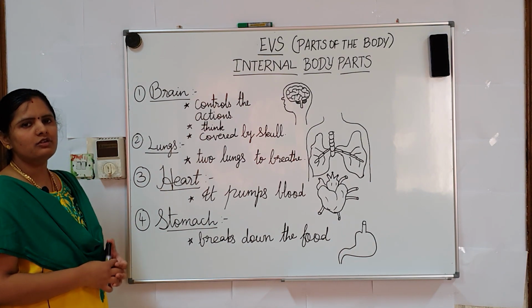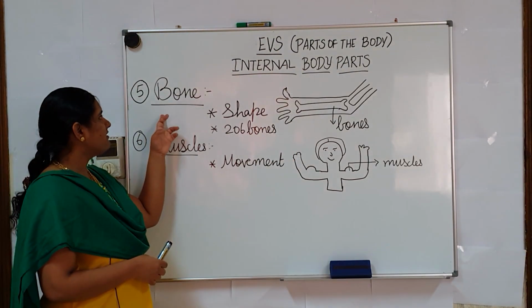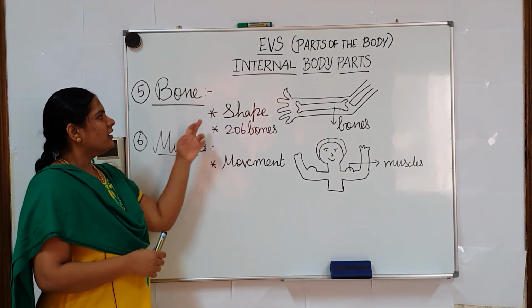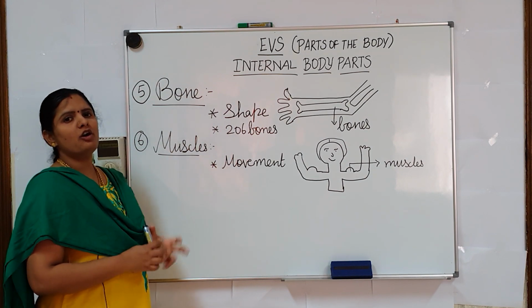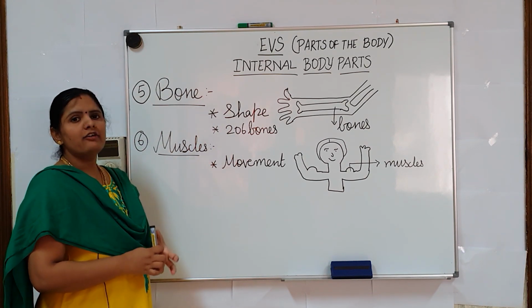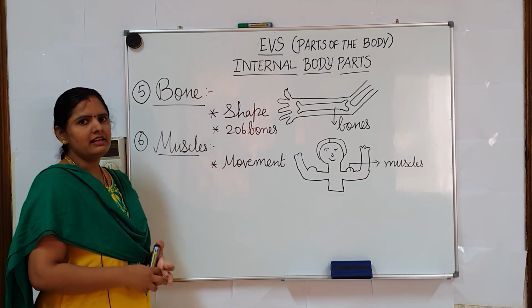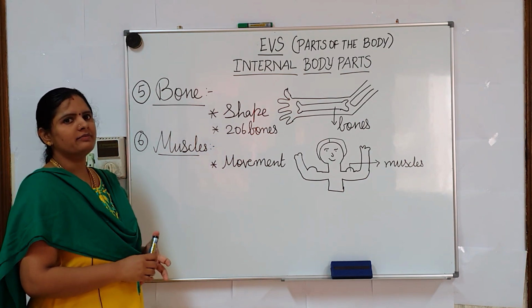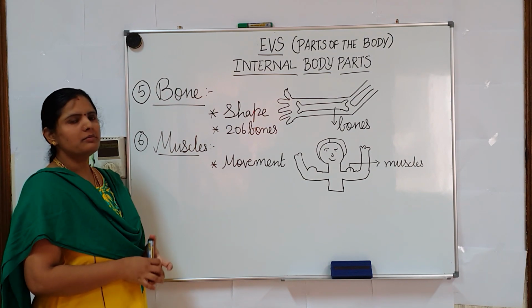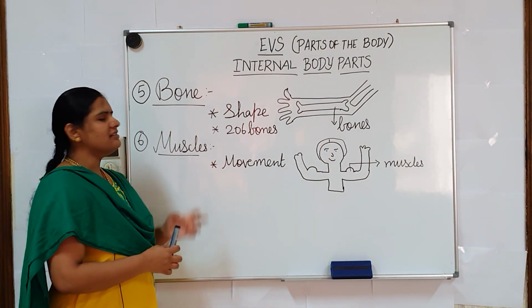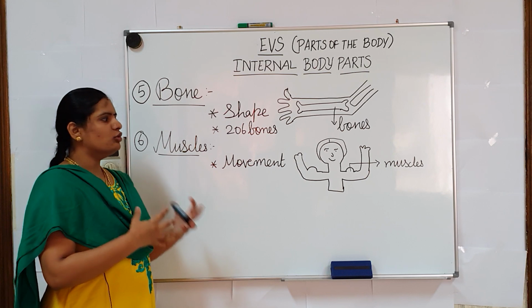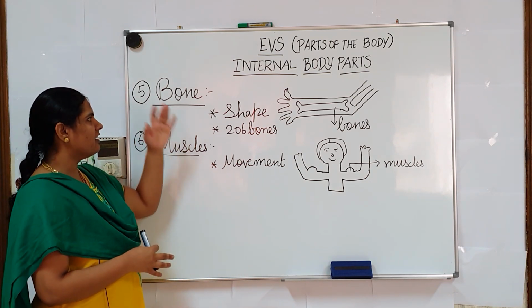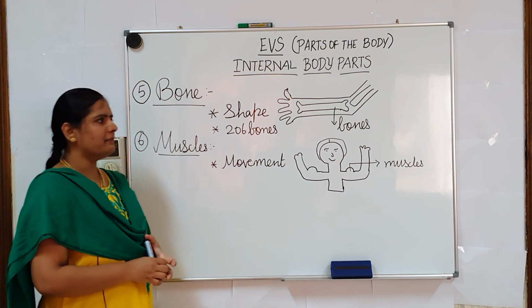Next, move on to bones. Bones help to give complete shape to the body. A fully grown adult has 206 bones in their body. Next, muscles. Muscles help the movement of the body parts. That's all regarding the internal body parts.